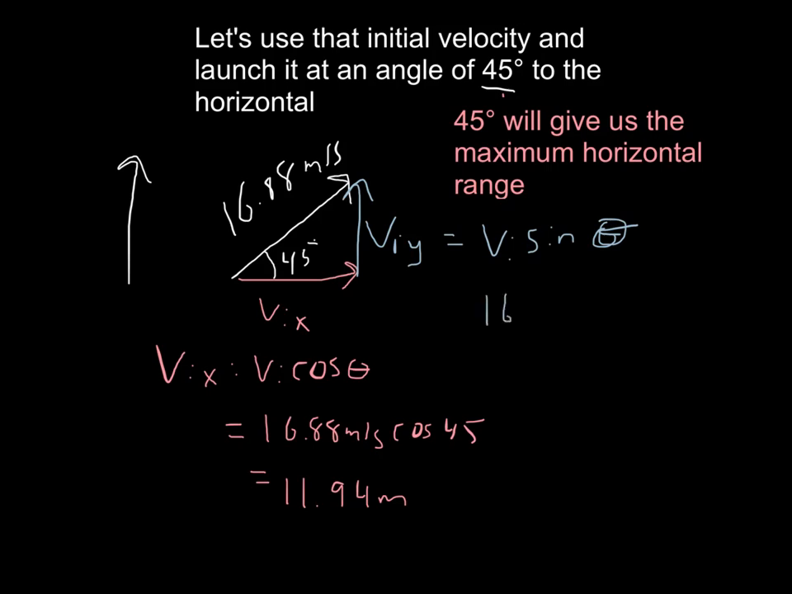So I still have 16.88 meters per second. Now the sine of 45 degrees, and I do indeed get 11.94 meters per second. Okay, so these are the values I'm going to use now. I'm going to use this 11.94 and this 11.94. So the next step is to use this information and find the maximum horizontal range.